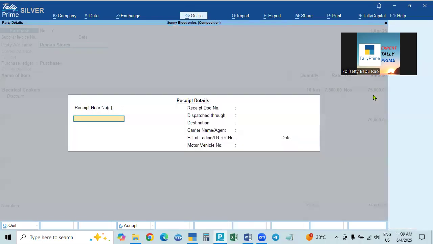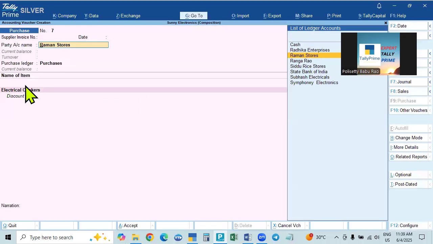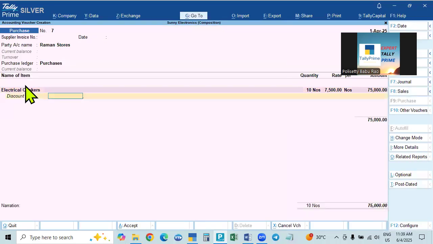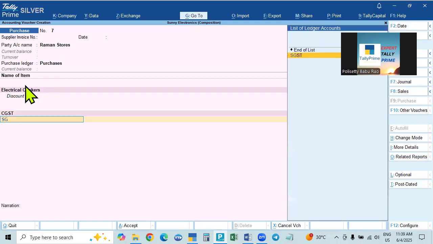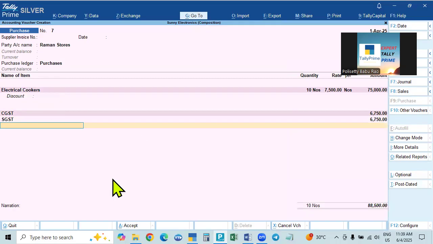After the goods are entered, with only one item, we have to calculate the tax. Same state, so CGST 6,750, SGST 6,750, total amount is 88,600. 88,600 rupees is the amount.